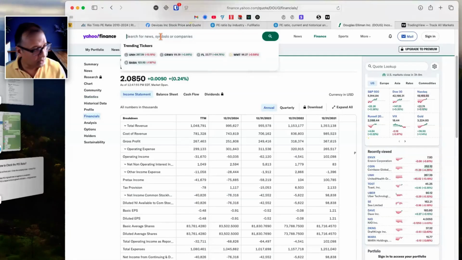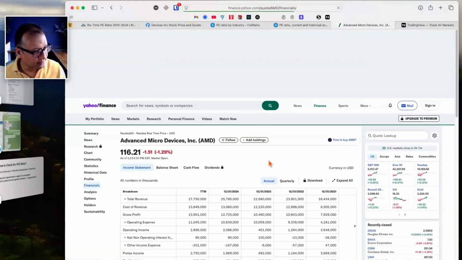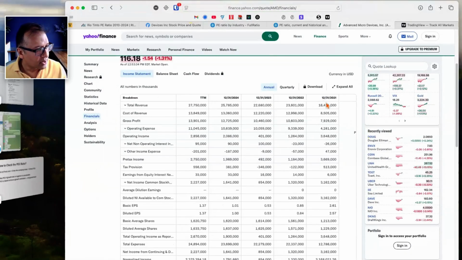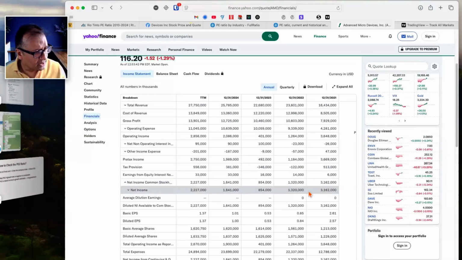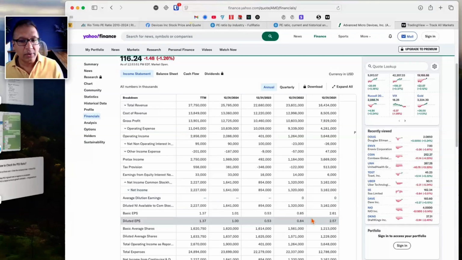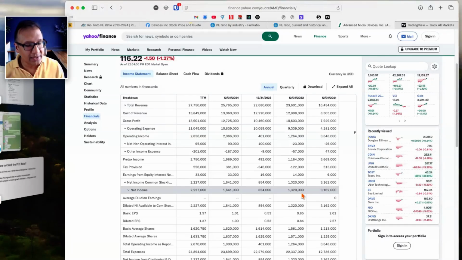Go to finance.yahoo.com. Let's type in AMD. Go to financials and see how this company is doing. All right, revenue: 16 billion, 23 billion, 22, 25, 27. So overall revenue has been growing, but has net income been growing at the same rate? 3.1 billion. No, then it went down to 1.3 billion. Then it went down again to 854 million, and then it went up. So now you need to make a decision: while the revenue has been growing, the net income didn't keep pace. What's going on? Now you can go in and start to investigate this company further.